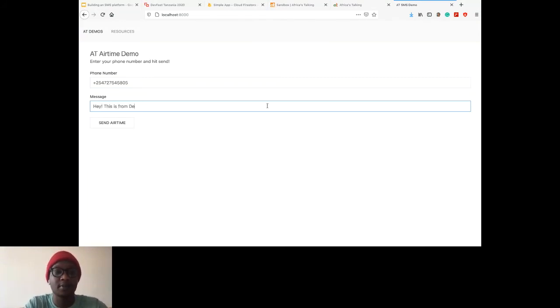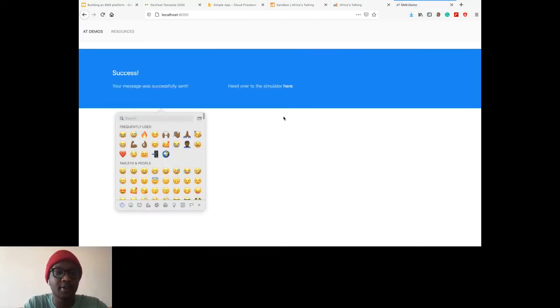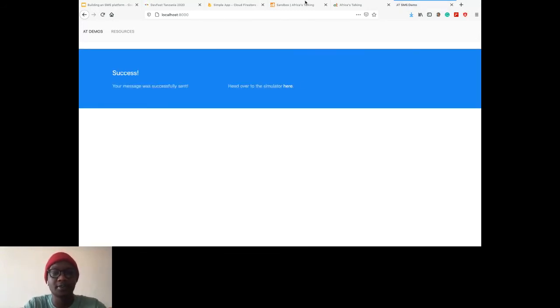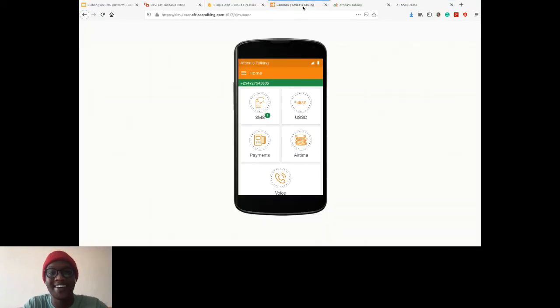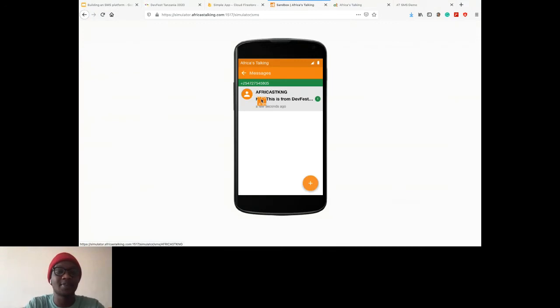this is from DevFest. And let's even try and sneak in an emoji. Oh, I clicked send. Oh, it's gone. Okay, the message is gone. All right, so you can clearly see we got a little notification here. We got an SMS, and we got a message from DevFest.